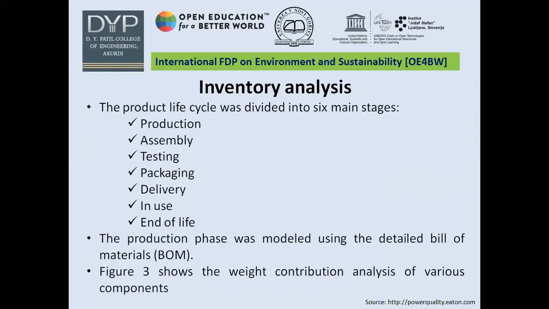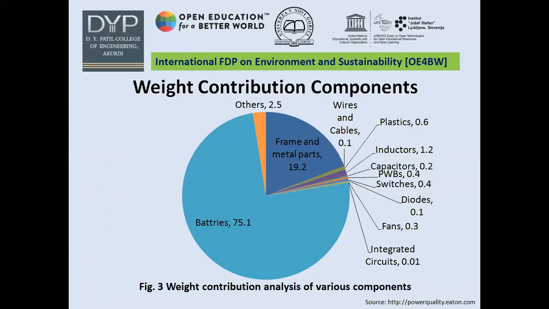This next figure 3 will show you the weight contribution analysis of various components. This is an important analysis. You can see battery constitutes the maximum weight part, that is 75.1%, and second in line is frames and metal parts with 19.2%. The various other parts contribute: wires and cables approximately 0.1%, plastics 0.6%, inductors 1.2%, capacitors 0.2%.